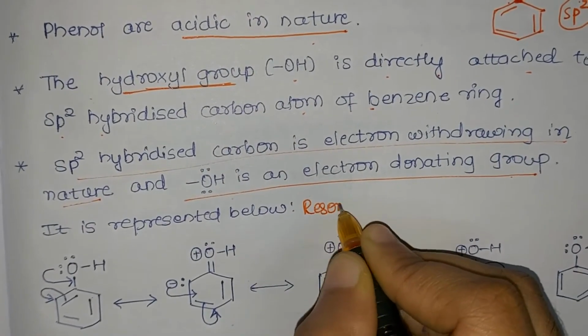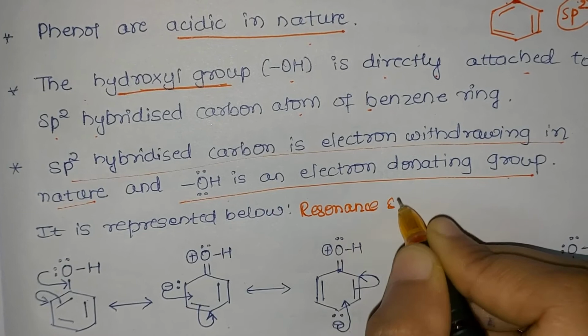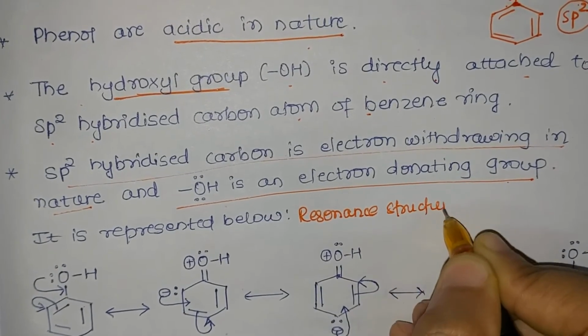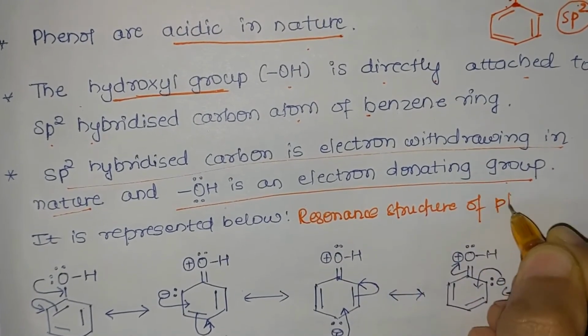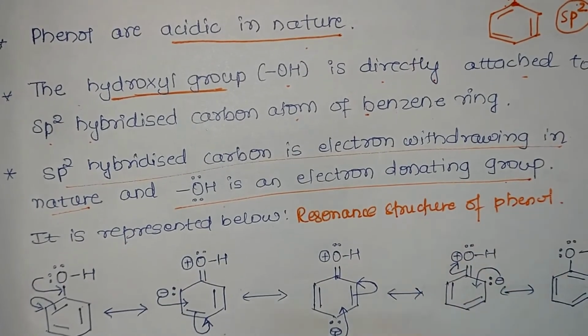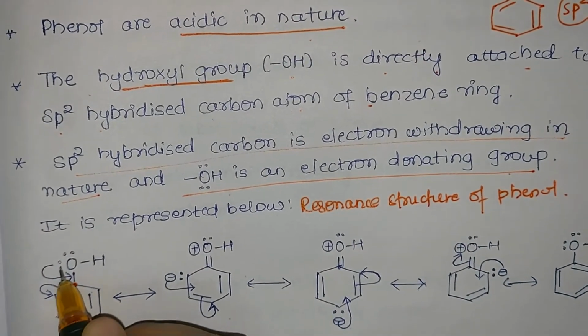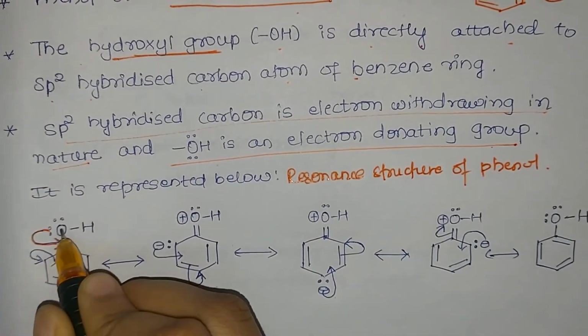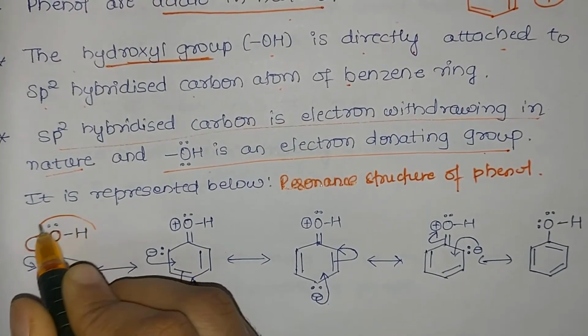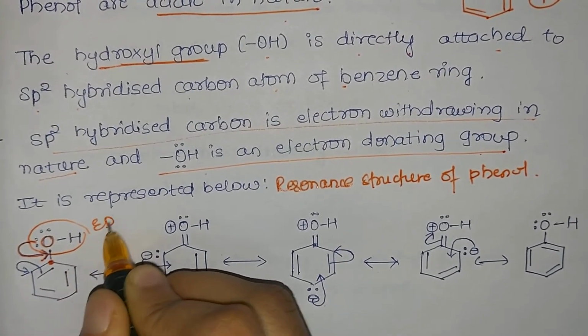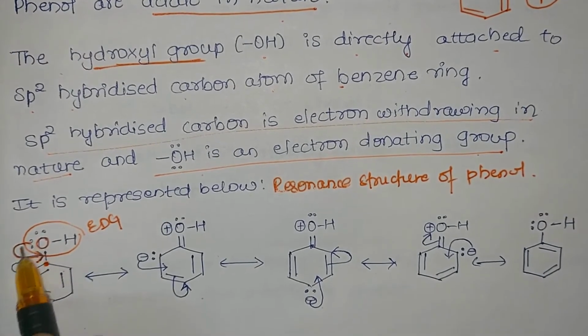Remember, OH has a tendency to donate the electron pair and the carbon of the benzene ring tends to accept the electron pair. So when we see the resonating structures of phenol here, we have seen that carbon accepts the electron pair, oxygen donates the electron pair, and we have seen the delocalization of electrons. OH is an electron donating group.